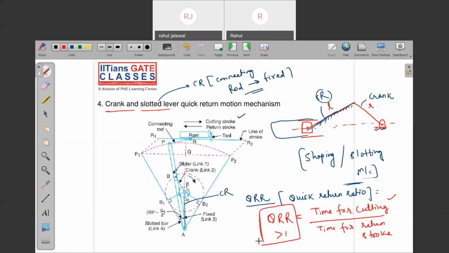And how to find the quick return ratio? That we are going to see. Whatever the angle turned by this crank, you know that it is omega into t from the kinematics. Omega is constant for all this stroke. So theta we can say is directly proportional to time. So I can directly tell that the time for the cutting stroke is directly proportional to the angle turned by the crank during the cutting stroke.